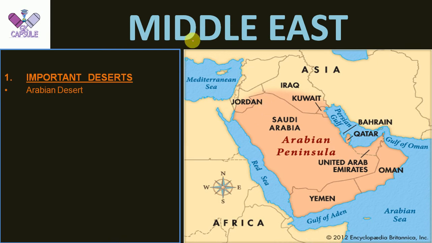Now next, let's come to the Middle East. Here the important desert is the Arabian Desert. This is the Arabian Peninsula, and the Arabian Desert spans these countries: Jordan, Iraq, Saudi Arabia, Yemen, Oman, UAE, Qatar, Bahrain and Kuwait. So these are the countries which are located in this Arabian Desert.